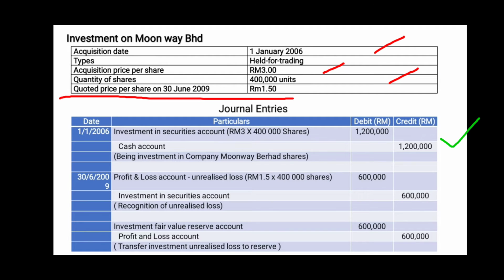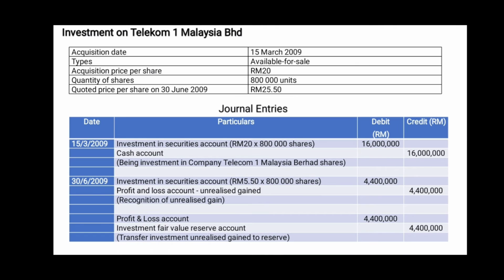However, on 30 June 2009, the quoted price per share of the investment had decreased by 1 ringgit and 50 cent per share and an unrealized loss will arise. Hence, to record this transaction, we will debit profit and loss account and credit investment in securities account totaling 600,000. The unrealized loss in the profit and loss account will be transferred to the reserve account, and the journal entry will be debit investment fair value reserve account and credit profit and loss account.